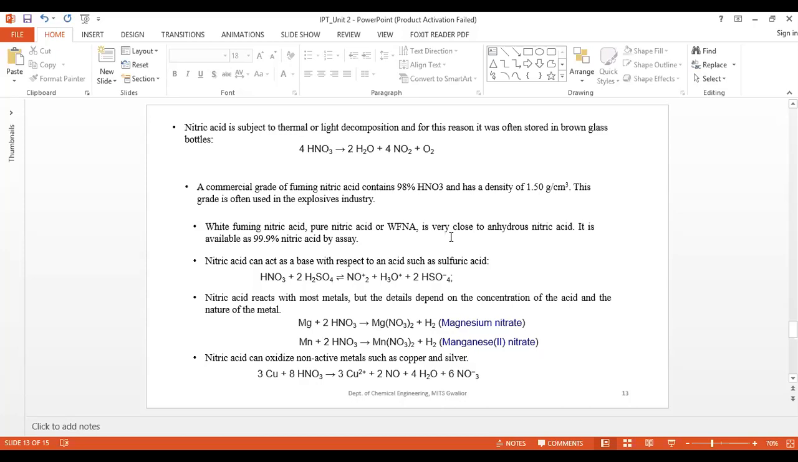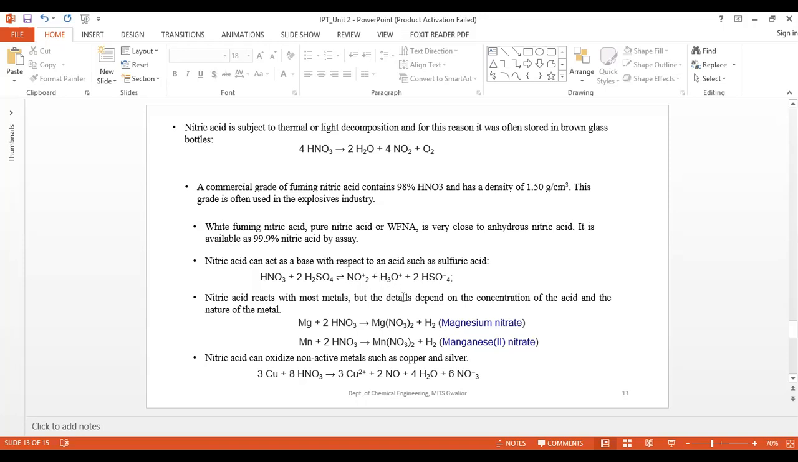White fuming nitric acid is very close to anhydrous nitric acid. It is available as 99.9% nitric acid by assay. Nitric acid can act as a base with respect to an acid such as sulfuric acid. Here, when nitric acid reacts with sulfuric acid, you are getting NO2+, H3O+ and so on. These are some basic information related to that.